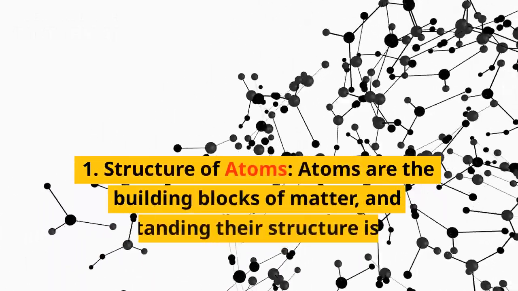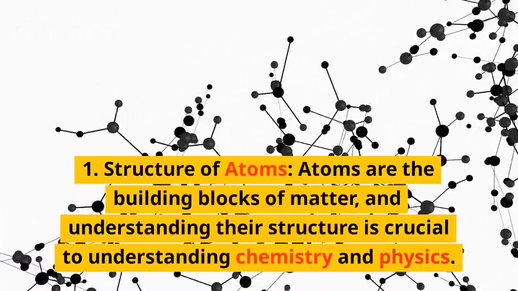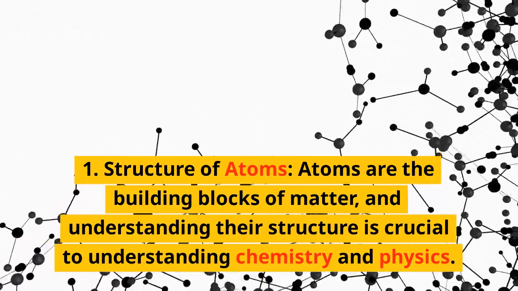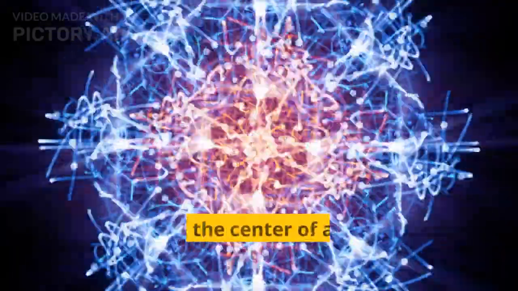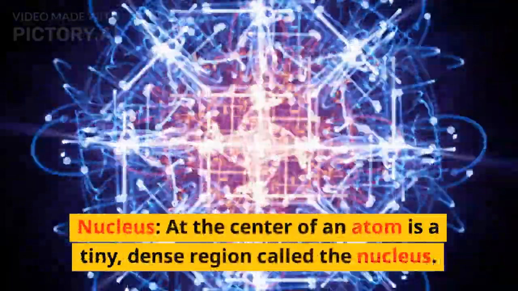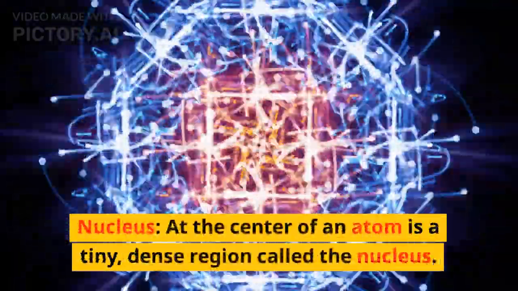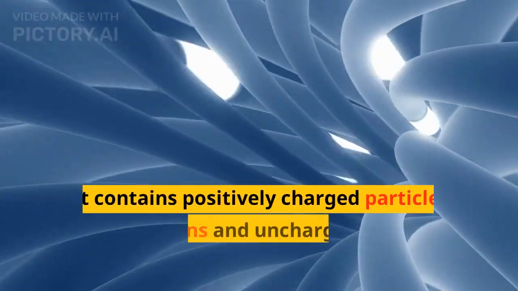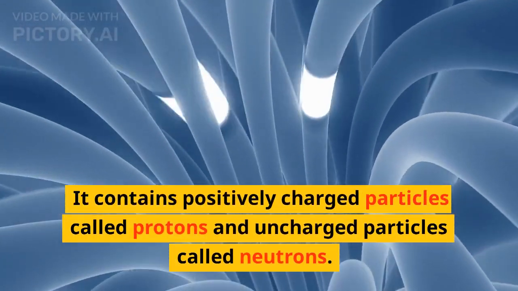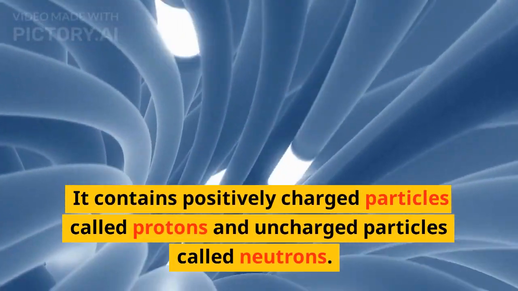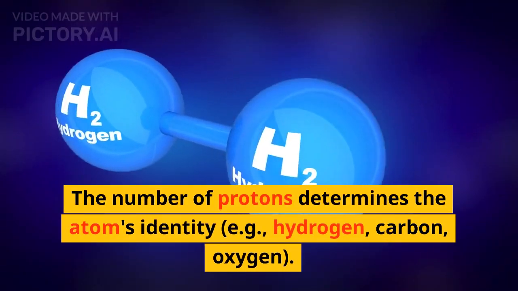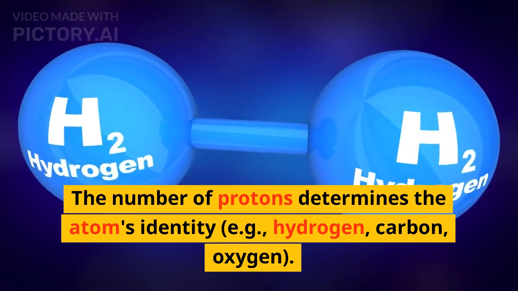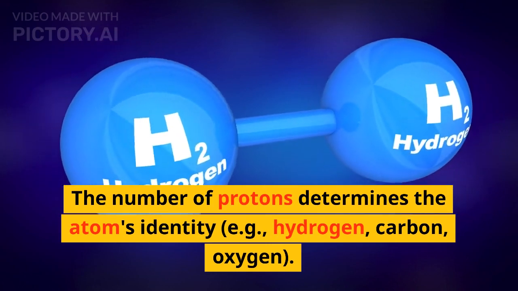Structure of atoms. Atoms are the building blocks of matter, and understanding their structure is crucial to understanding chemistry and physics. Nucleus. At the center of an atom is a tiny, dense region called the nucleus. It contains positively charged particles called protons and uncharged particles called neutrons. The number of protons determines the atom's identity, e.g., hydrogen, carbon, oxygen.